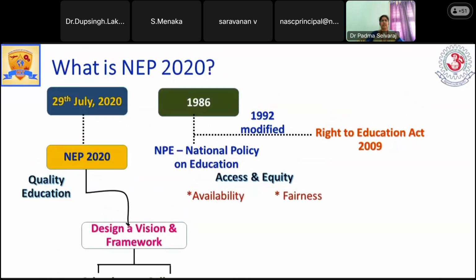So this is about what NEP 2020 is. During the government of Indira Gandhi, who was the Prime Minister in 1986, they framed a new policy for education, the National Policy on Education, which was meant for access and equity.